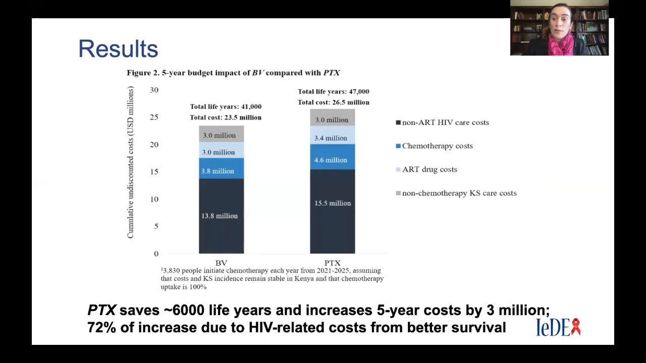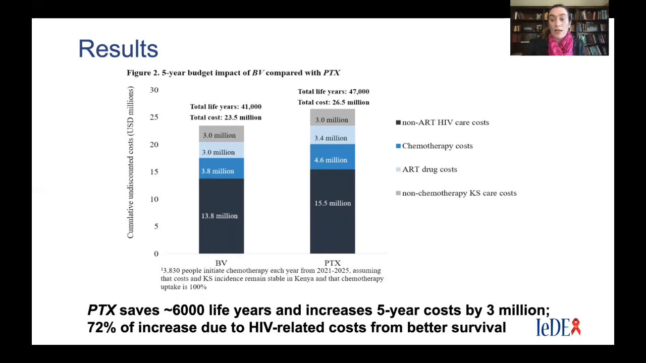In addition, we did something called a budget impact analysis. So this is evaluating for the entire country of Kenya if Kenya were to shift from providing BV, or bleomycin vincristine, to paclitaxel for HIV-associated Kaposi sarcoma treatment. What you'll see is that there is a significant bump in total life years saved from 41,000 life years currently with BV to 47,000 life years with paclitaxel. You'll also notice that it saves about 6,000 life years and does increase 5-year costs by about $3 million.